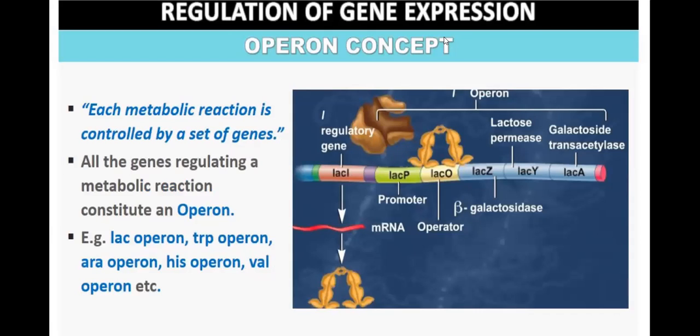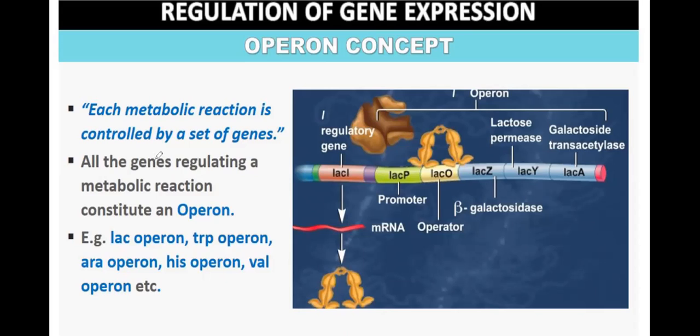Now we'll be discussing the operon concept. Each metabolic reaction is controlled by a set of genes. There are thousands of metabolic reactions taking place inside the body. Each metabolic reaction is controlled by a set of genes.